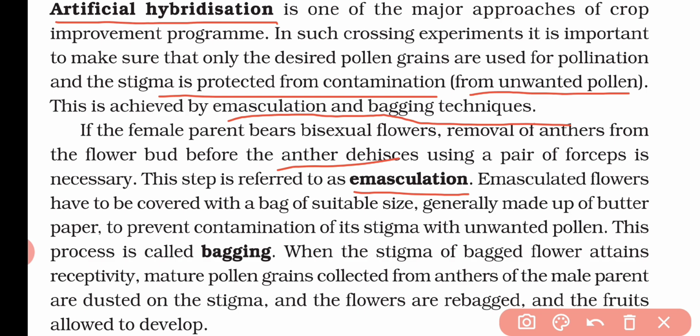And when we are protecting the stigma from unwanted pollen grains, we cover the flower using a bag, which may be made of either paper or polythene. When we cover the flower with a bag, this technique is known as bagging. By using the bagging technique, the pistil is not able to receive undesirable pollen grains, and that is why artificial hybridization proceeds easily.